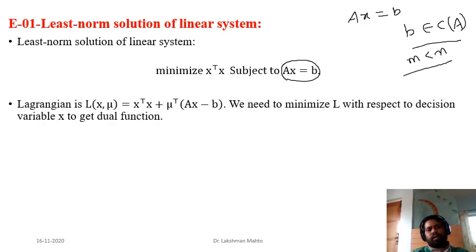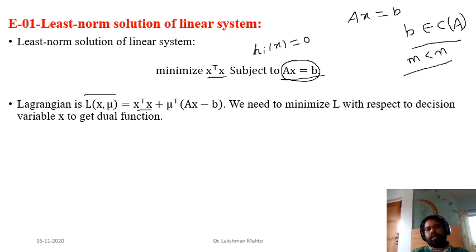Now we are just applying the Lagrange duality concept. That means it is a pure analytic approach. What we do first is define the Lagrangian. We have the objective function, and we augment that objective function with the given constraint, which is the equality constraint Ax = b. In the standard form of an optimization problem, as you might have already seen, we always write constraints this way: if there is an equality constraint, then we keep the non-zero things on the left hand side and the zero thing on the right hand side.